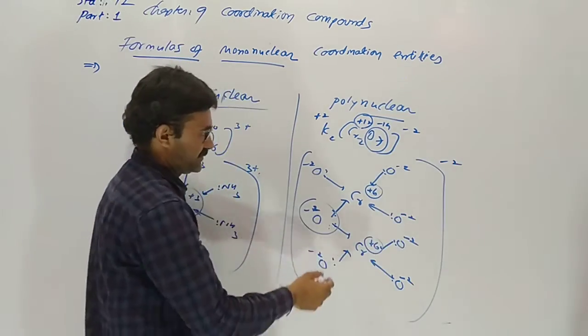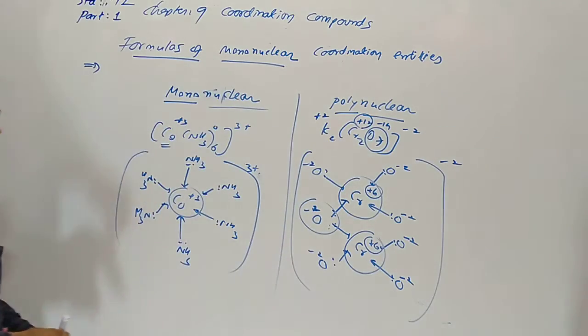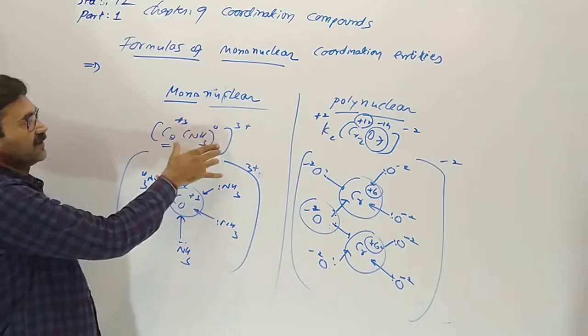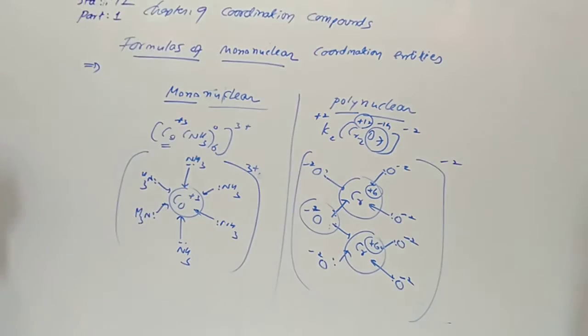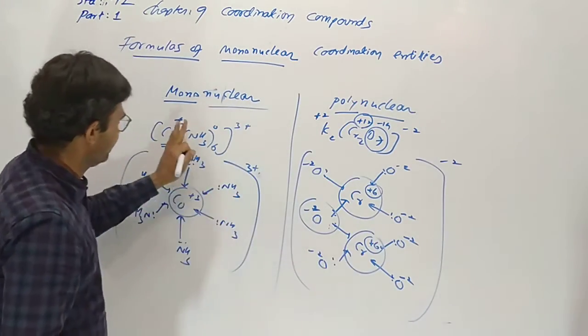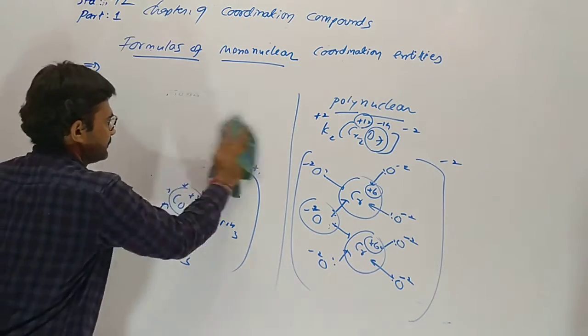So here, -2, is 2 center. You can see this is polynuclear. But in our syllabus we only discuss mononuclear. In the entity, there is only one central atom. This is polynuclear; this one is not in our syllabus. Only mononuclear is in our syllabus.